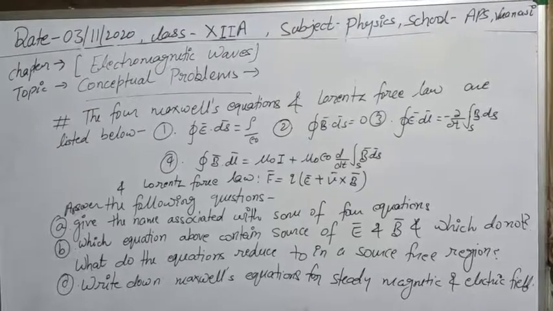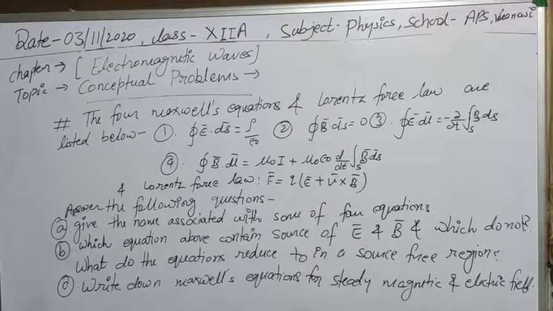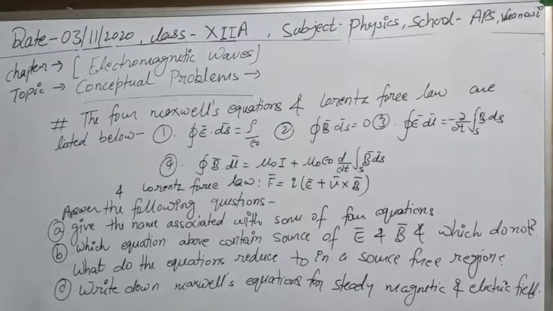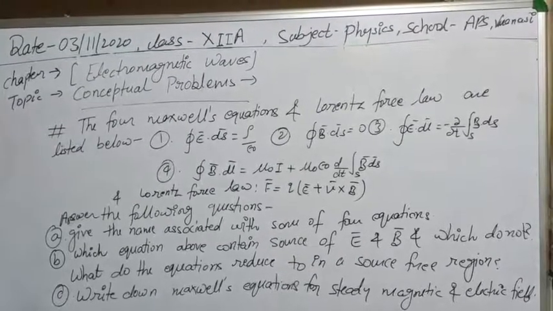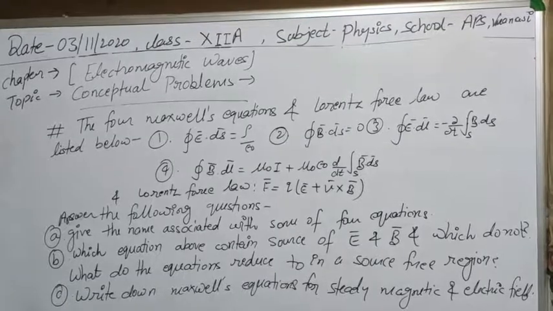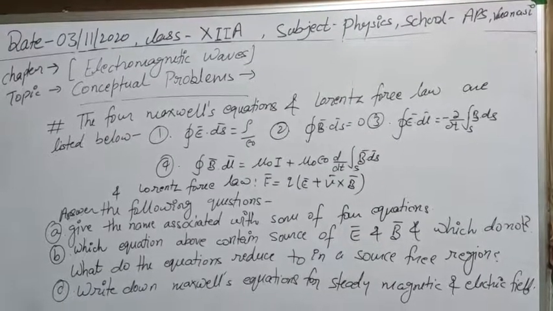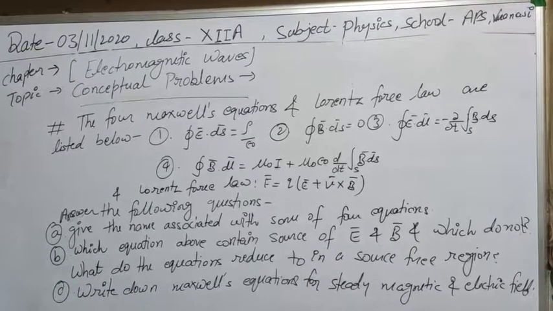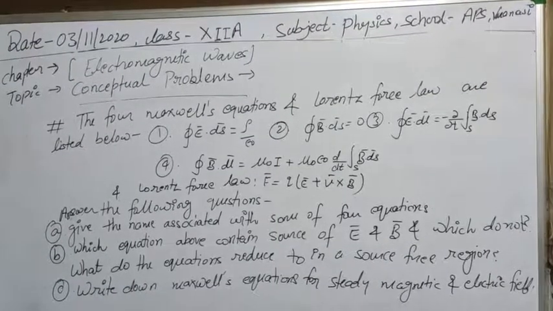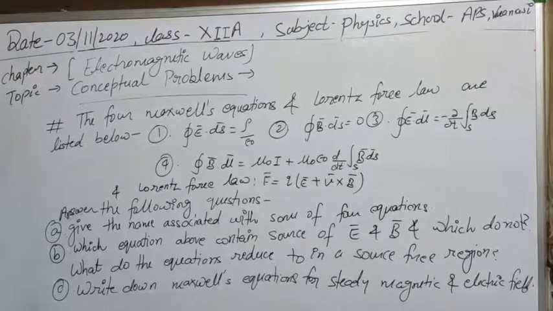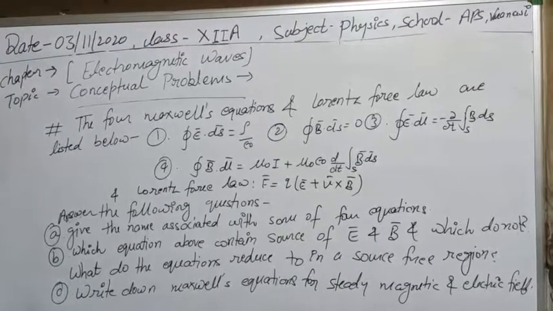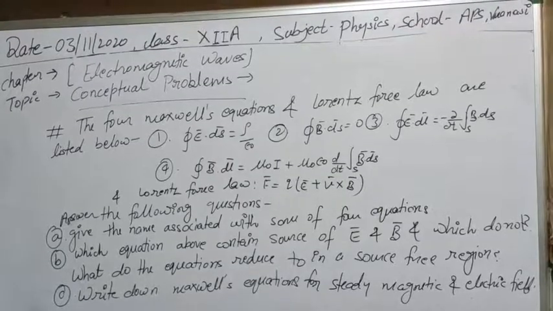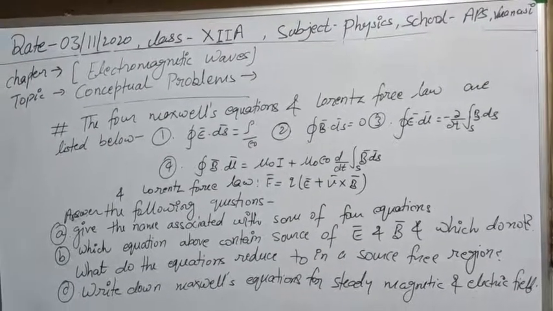Every one of the four equations has a name, and Maxwell took those equations from electrostatics, magnetostatics, electrodynamics and magnetodynamics. So these are equations given by other scientists, and he only collected them for the electromagnetic wave. As electric and magnetic fields are perpendicular in electromagnetic waves, both the fields are contained. That's why he has taken all these.